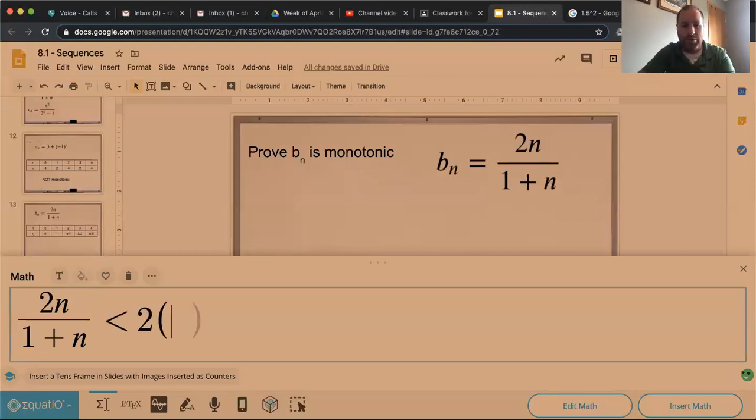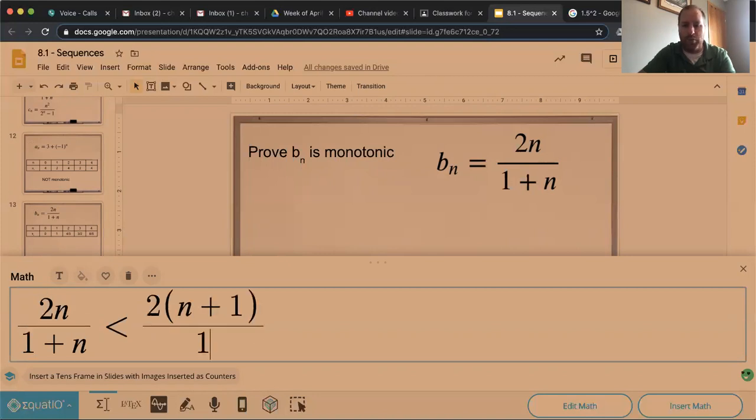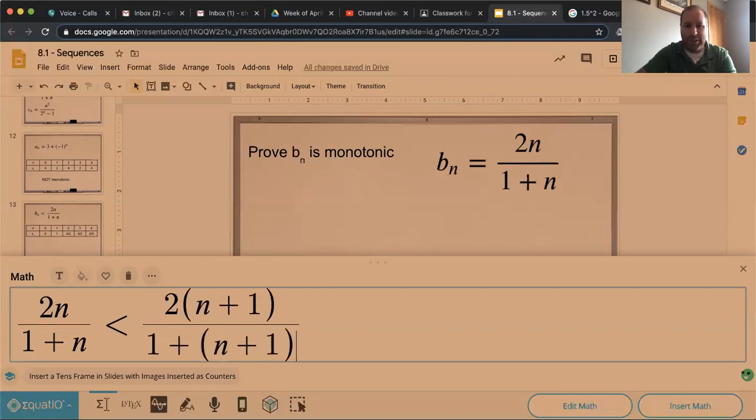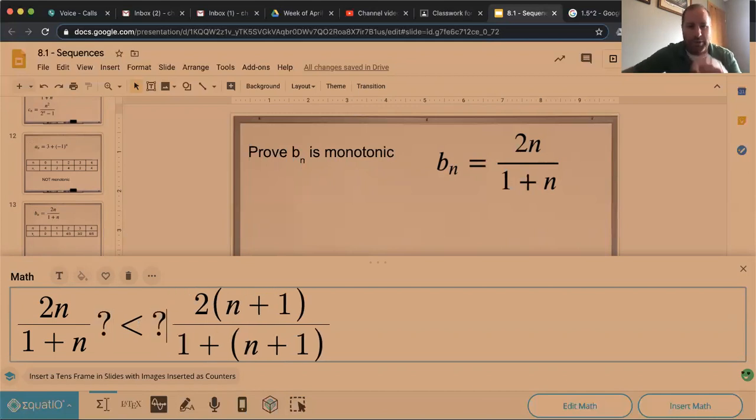I'll put 2 to the n plus 1, all divided by 1 plus n plus 1, because this would be the next term. We're just going to put it in equation form. And the thing is, we're not actually sure if this inequality holds, so I should put some question marks next to that. I'm not 100% sure, but I'm pretty sure it is for the first few, so I can at least put that in there.